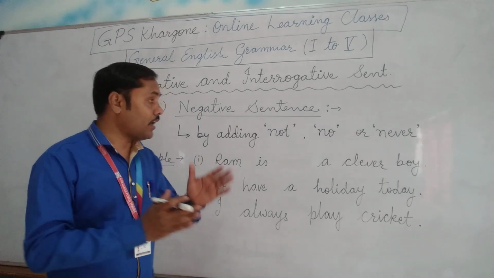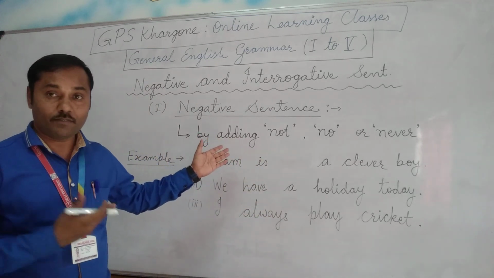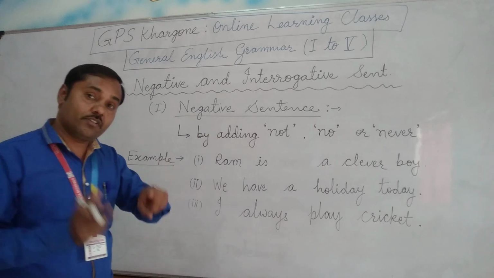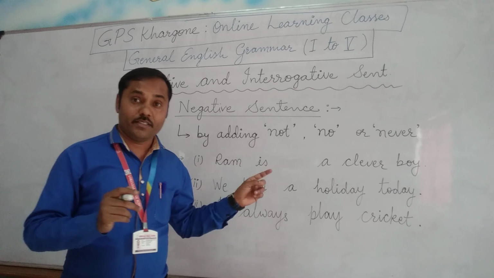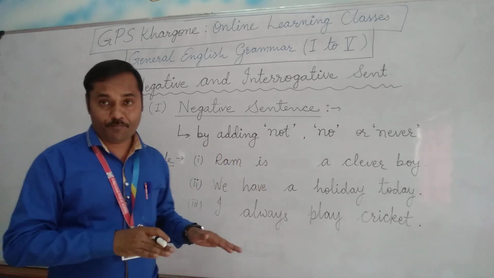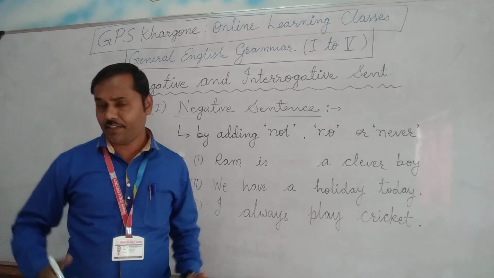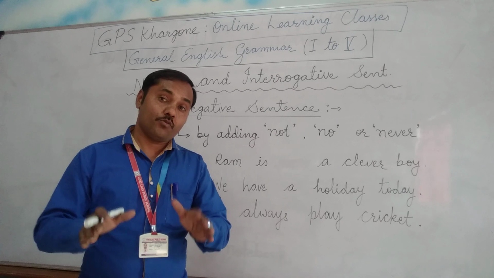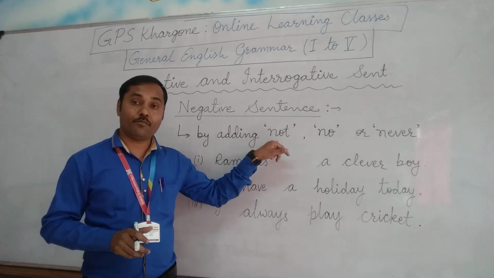Negative meaning means the opposite of this. Just like this is a whiteboard. Of course it is a positive sentence, but if I want to tell that this is not a blackboard, that I am denying some statement. Suppose I deny being a teacher, just like I am not a teacher. When we add this word not, yes, this is very important.